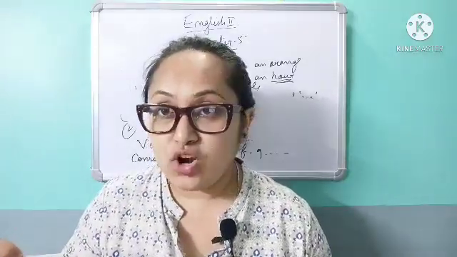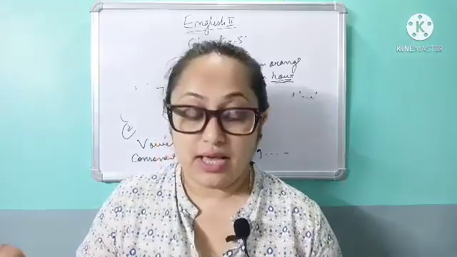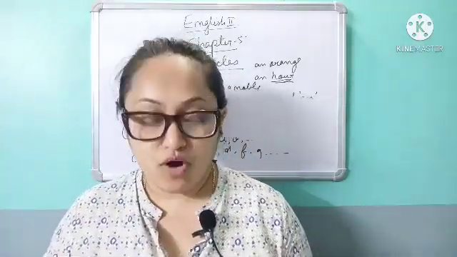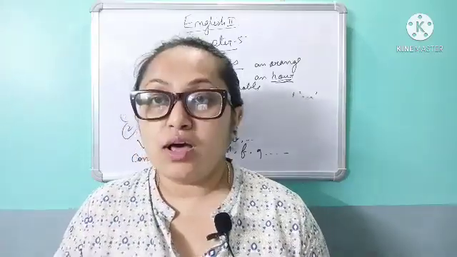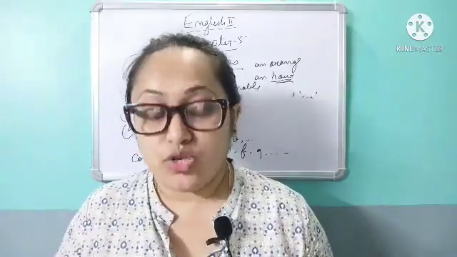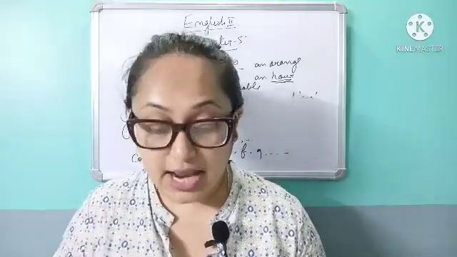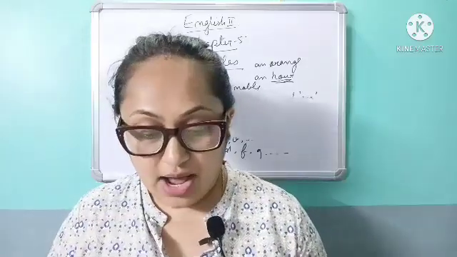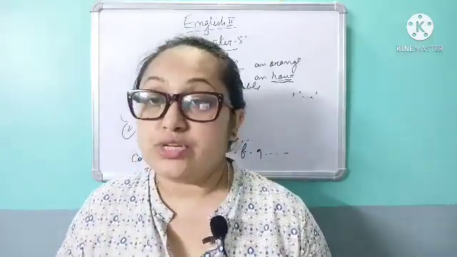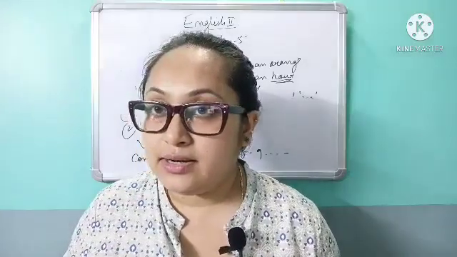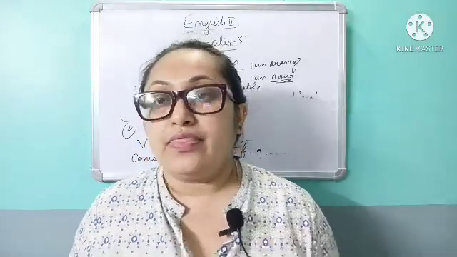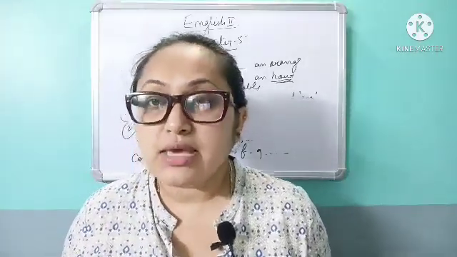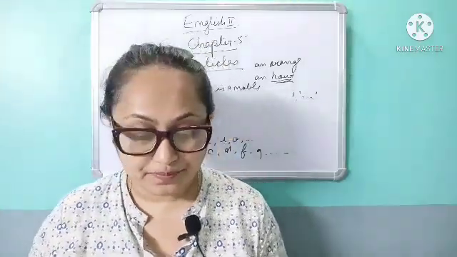So the is used or not? This is the best performance. So it is used before the superlative form of adjectives. The is also used before the names of things that are unique. For example, the sun is overcast and the sun is not visible today. Have you seen another sun? No. The Brahmaputra is a mighty river. Have you seen another Brahmaputra? So these things are unique.